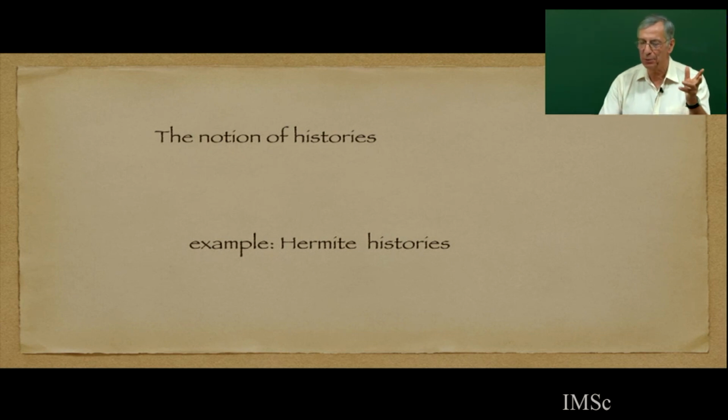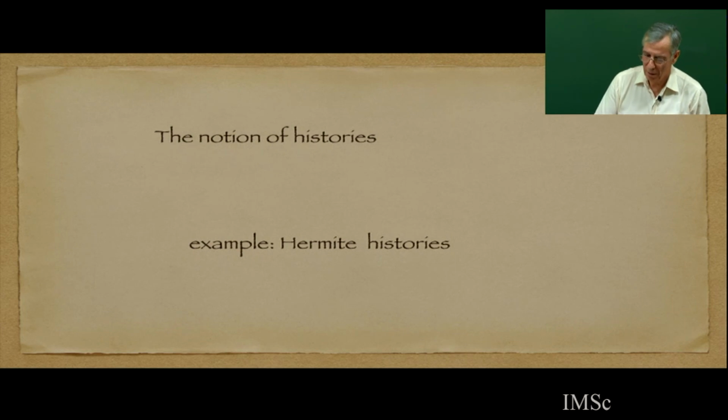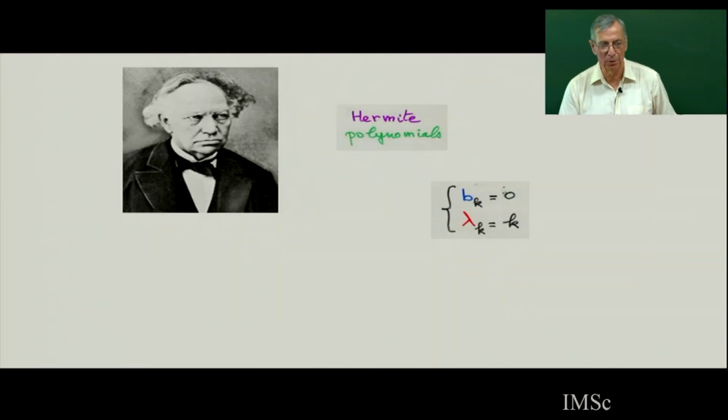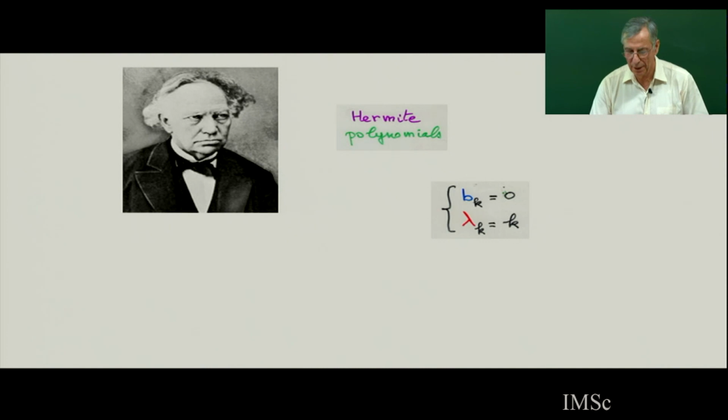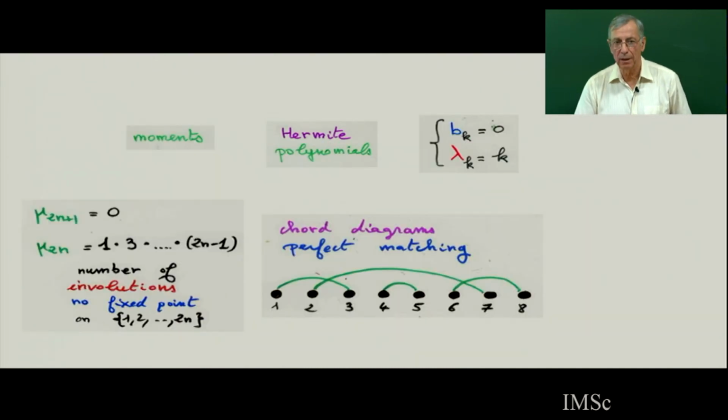So another important concept is the notion of history. I go back to the Hermite polynomial, the most simple orthogonal polynomial. We have seen that for the Hermite, bk equals 0 and lambda k equals k. If you take bk equals 0, lambda k equals k, then I claim that the three-term recurrence relation defines the Hermite polynomial.